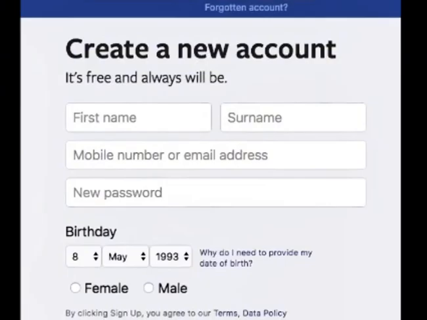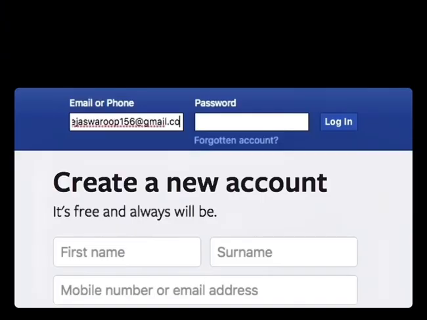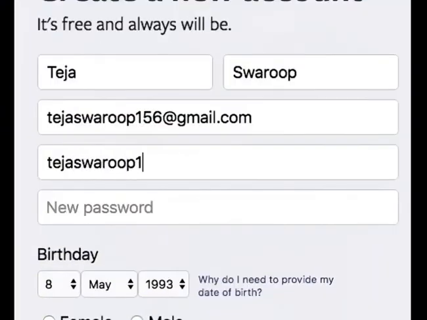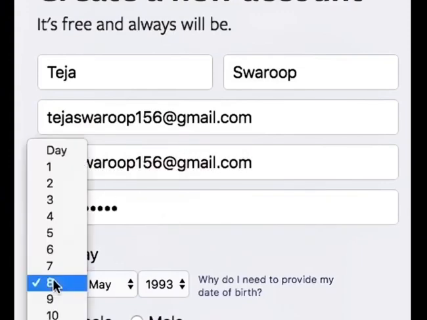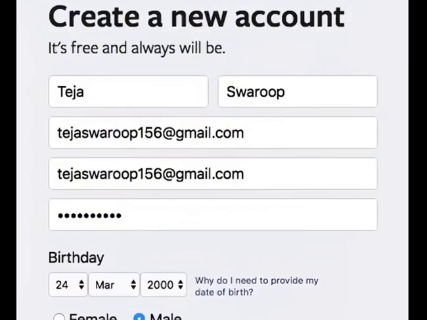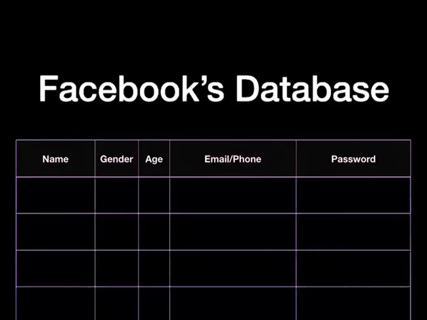In order to log into your Facebook account, you enter your email and password and click on Login. The first time you create a Facebook account, you are asked to fill in a form like this, which contains your name, your email address, and it asks you to choose a password, your birth date, and your gender. Once you click on Sign Up, this data is sent to Facebook's backend database. In Facebook's database, your name, your gender, your age, and your email or phone is saved as it is.